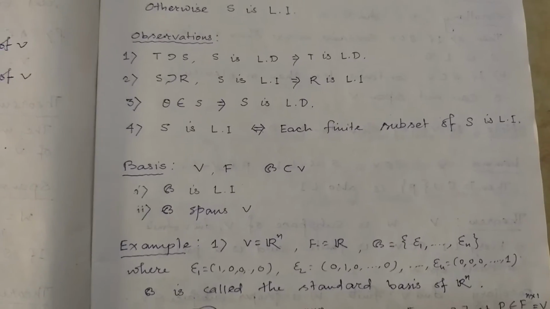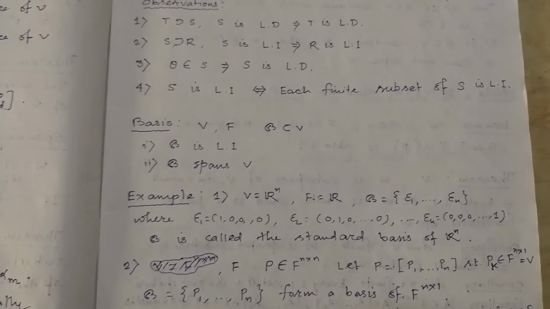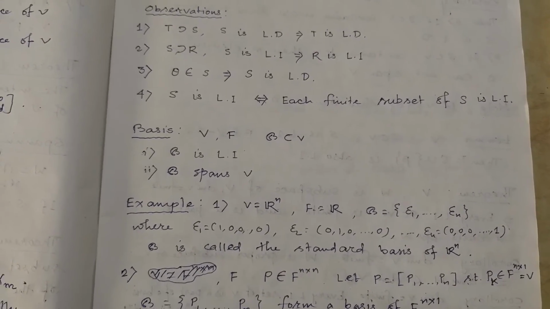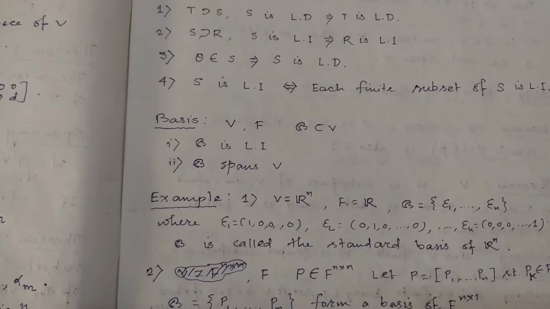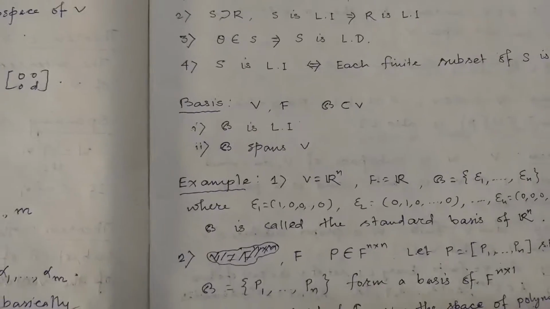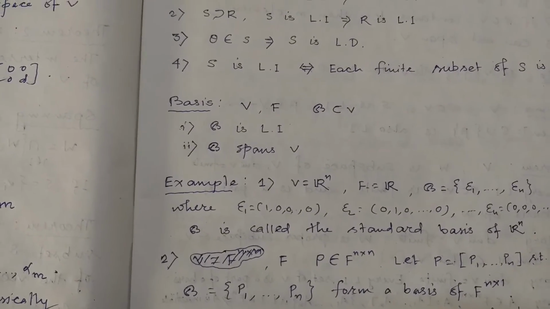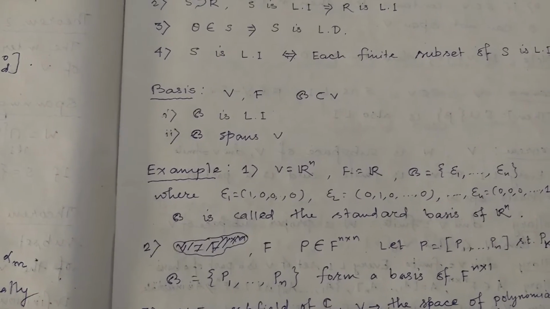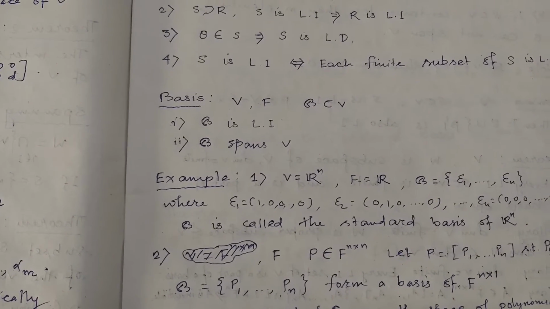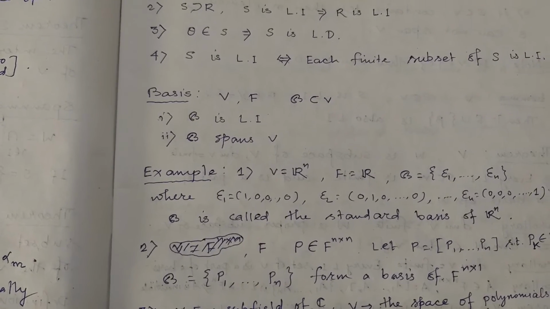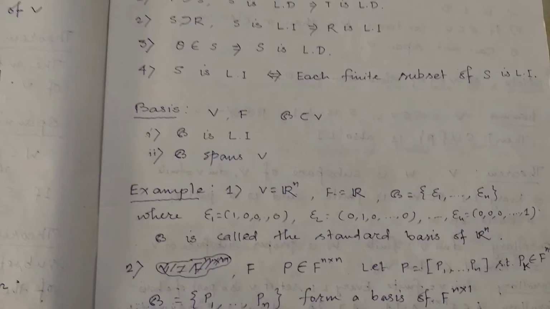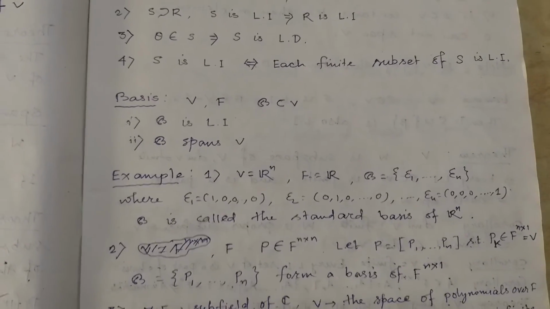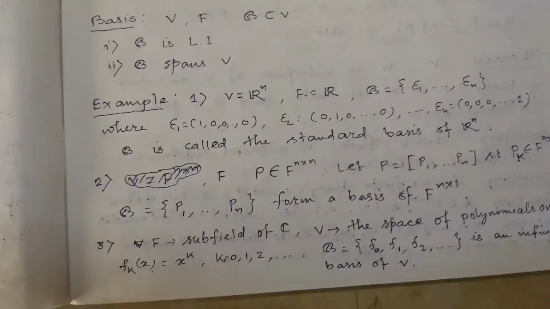Next, we'll define basis. Let V be a vector space over some field F and B, script B, be a non-empty subset of V such that B is linearly independent and B spans V. Spans V means any arbitrary vector of V can be represented as a linear combination of the elements of B. Then we say that B is a basis of the vector space V.